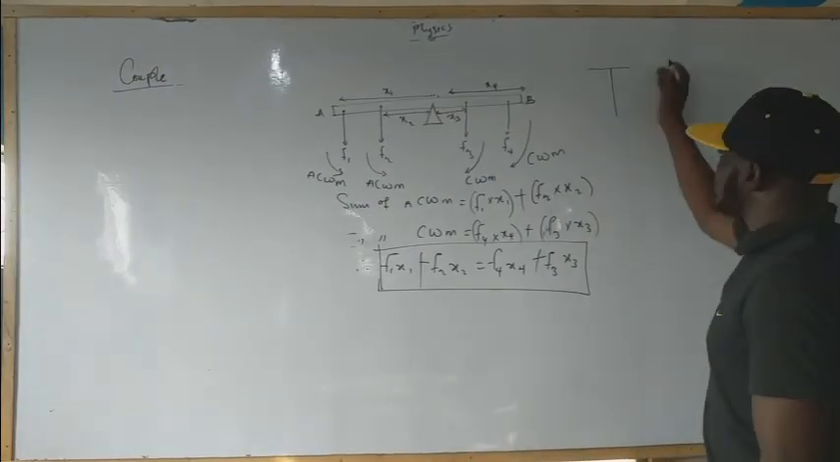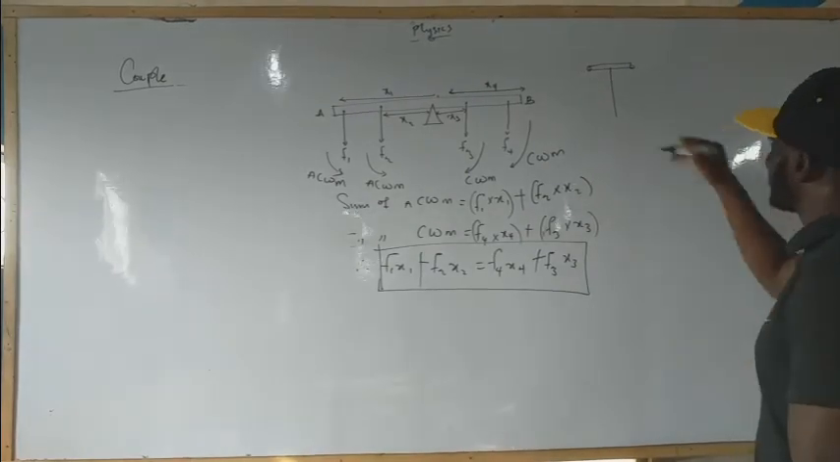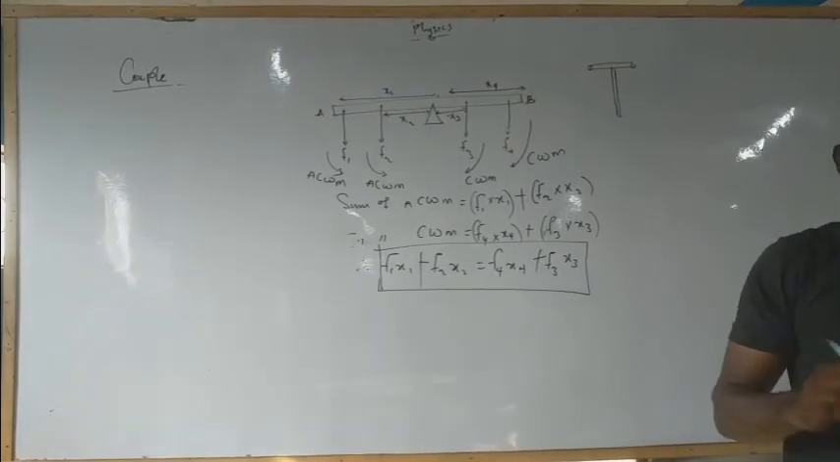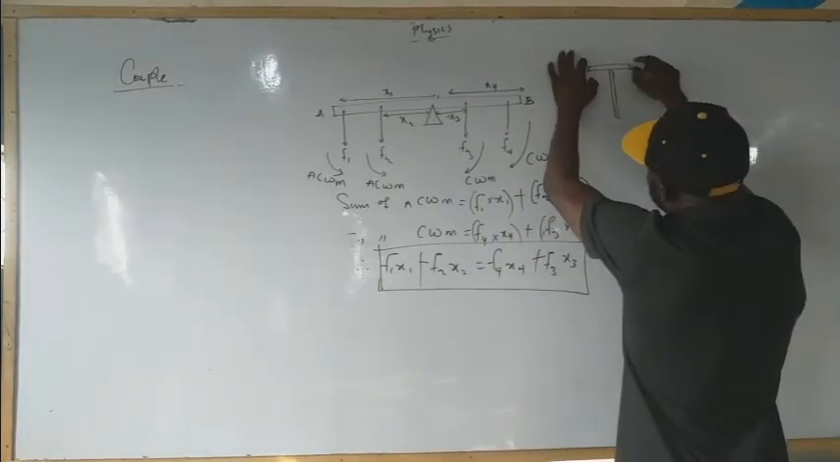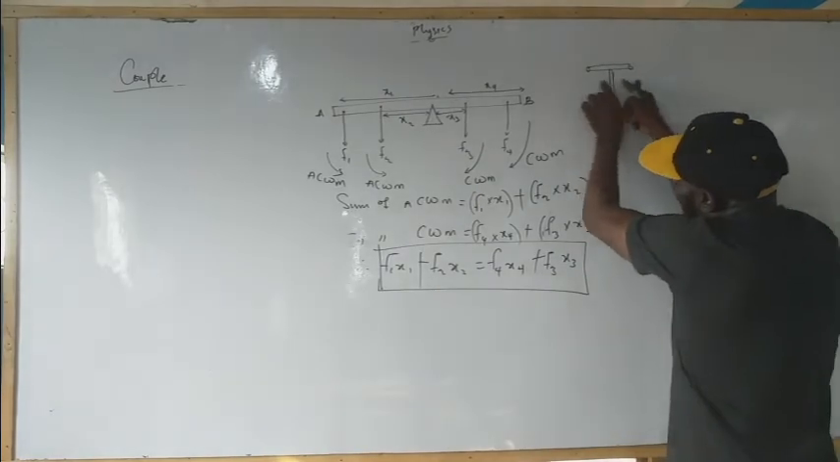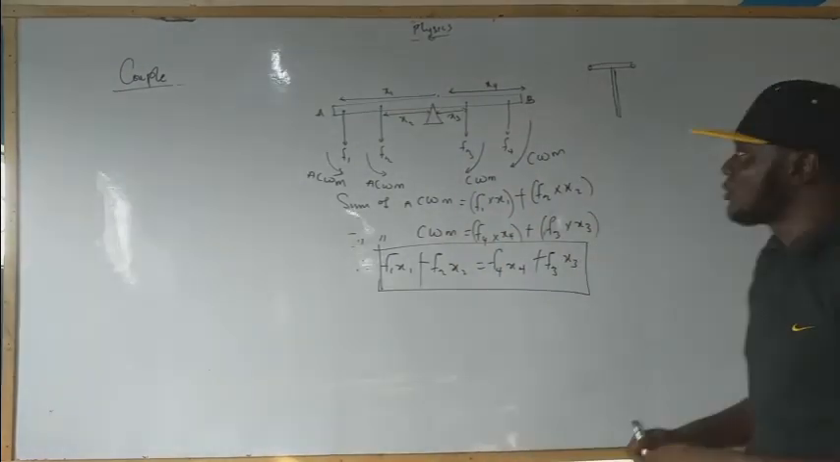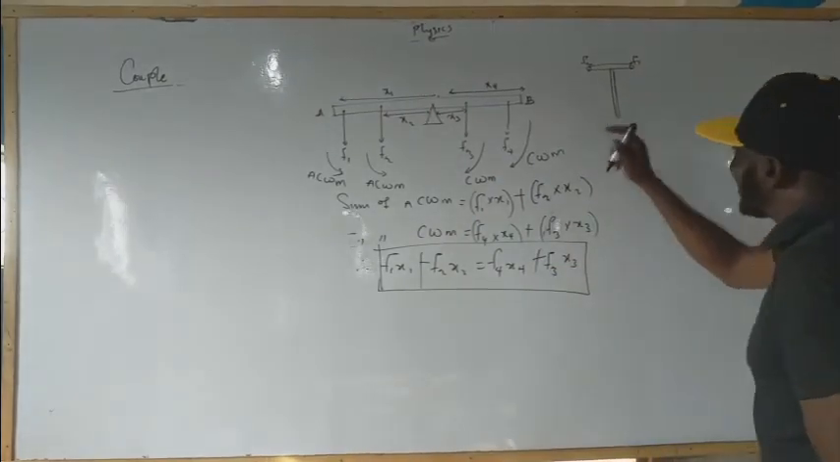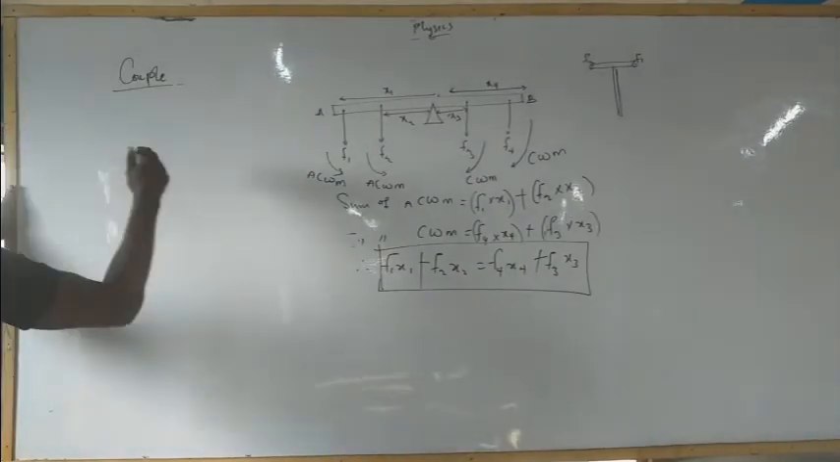We have two forces, right? Let me make it better. Something like this, your water tap, taking a T shape. This is what we call two parallel but equal forces acting in different directions, not in the same direction. So this will be F1, this is F2. This is an example of a couple.